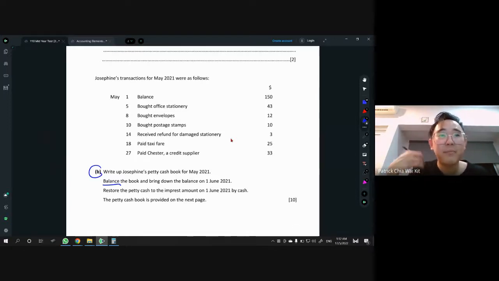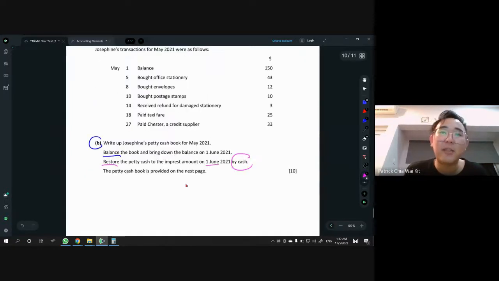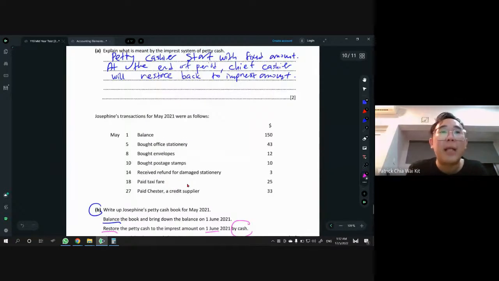Okay. Then now you see this word, they say restore. We're going to restore the petty cash to the impressed amount on 1st June 2021. That means this is the last part later on. You have to do restore. And how do we restore? Oops, it's given here. It's by cash, right? Restore by cash. So if they say by cash, then you have to put cash, right? This is super important information. Okay, and the petty cash book is on the next page. All right, so let's do this. Super easy. Okay, and we start again.